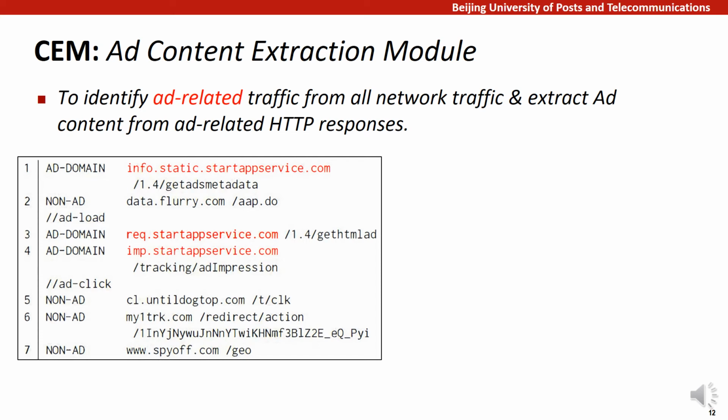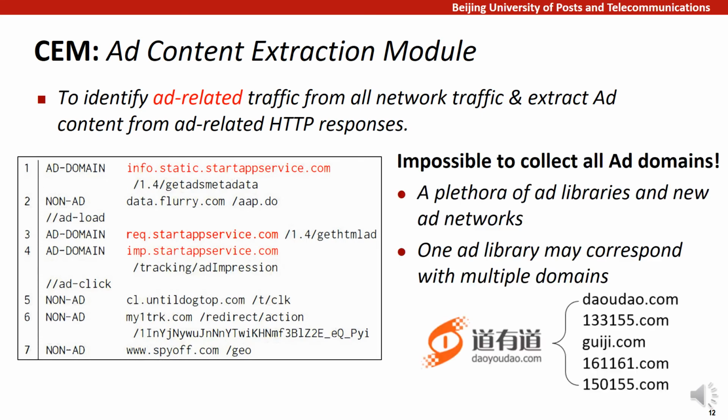Unfortunately, it is impossible to manually build a wide list containing all ad domains, for mainly two reasons. First, there are a plethora of ad libraries. AppBrain currently holds 140 certified ad networks. There are more uncertified ones that we are not familiar with, and ad networks from different countries and regions, not to mention newly emerged ones.